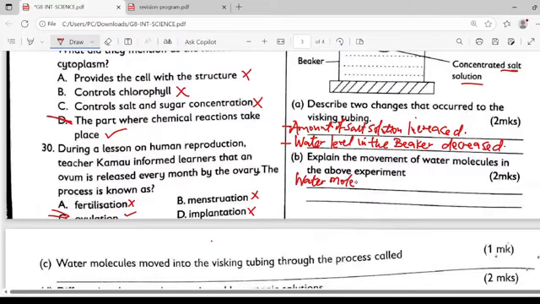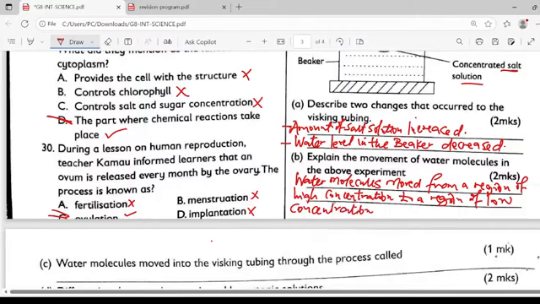Water molecules moved from a region of high concentration that is in the beaker to a region of low concentration in the whisking tubing.